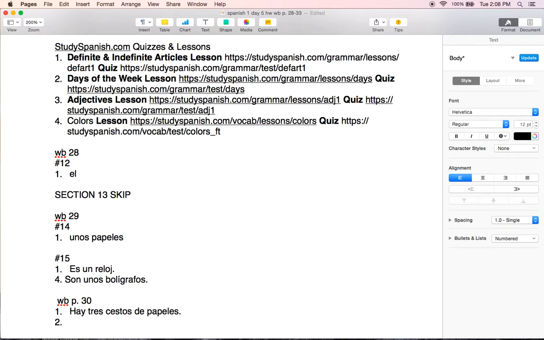And we'll also do number 2 with you. Estudiante. You can just imagine in an average classroom, maybe there's 30. So we'll have hay 30 estudiantes. There are 30 students. So you will do numbers 3 through 10.